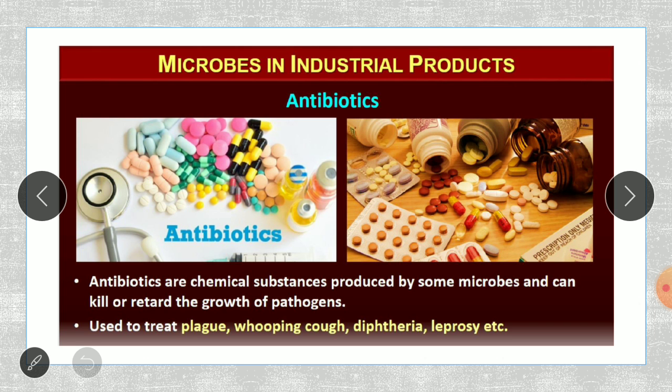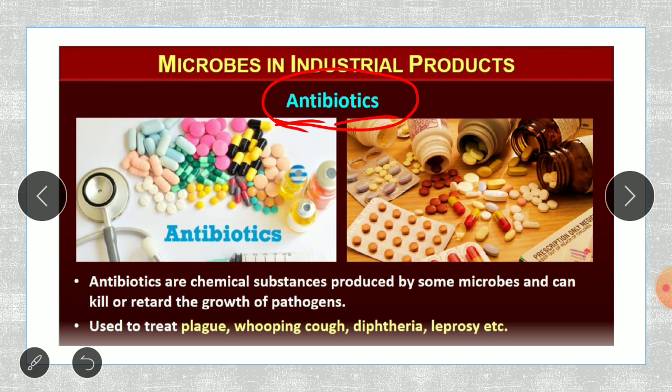Then apart from that, microbes in industries are mainly used to produce antibiotics. Now first of all, what do you mean by antibiotics? Here anti means against and biotic means life. So antibiotics means against life.